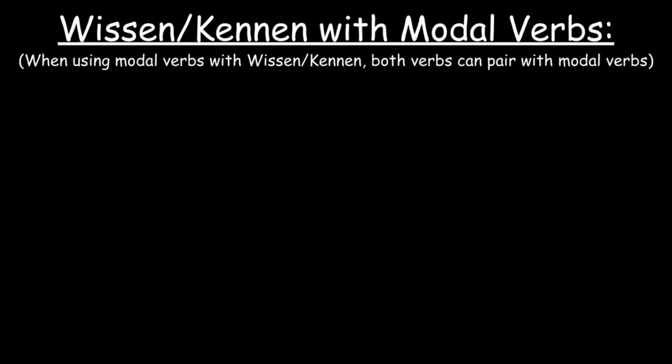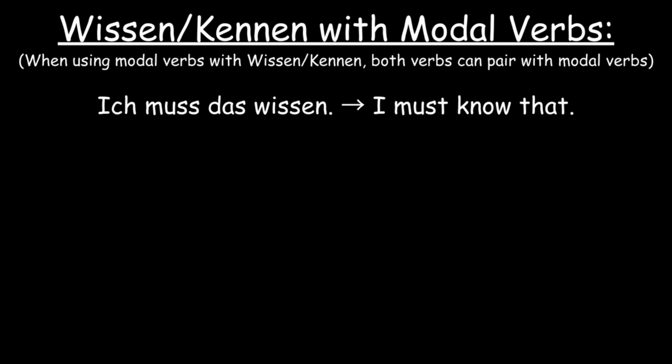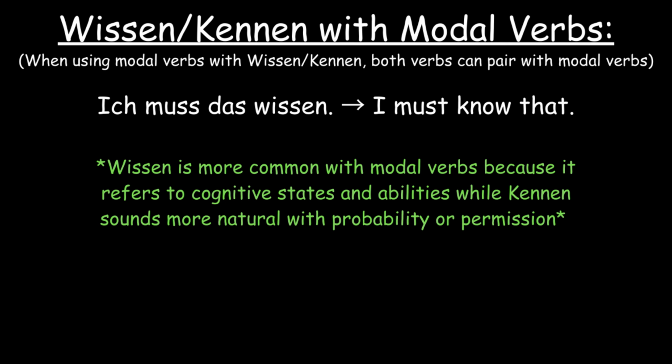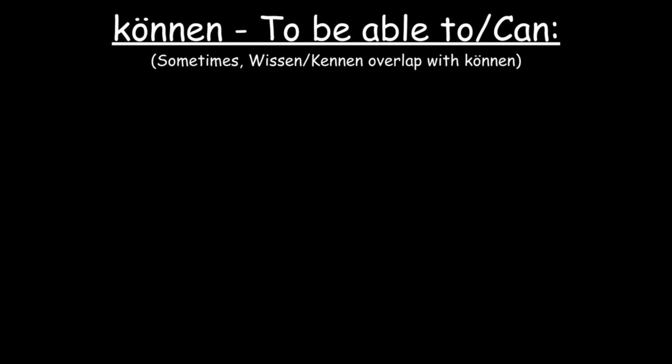When using modal verbs with wissen and kennen, both verbs can pair with modal verbs, like Ich muss das wissen. In this case, wissen is more common with modal verbs because it refers to cognitive states and abilities, while kennen sounds more natural with probability or permission. Moreover, you can find the German verb können meaning to be able to or can. Sometimes wissen and kennen overlap with können, in which case a distinction is needed.